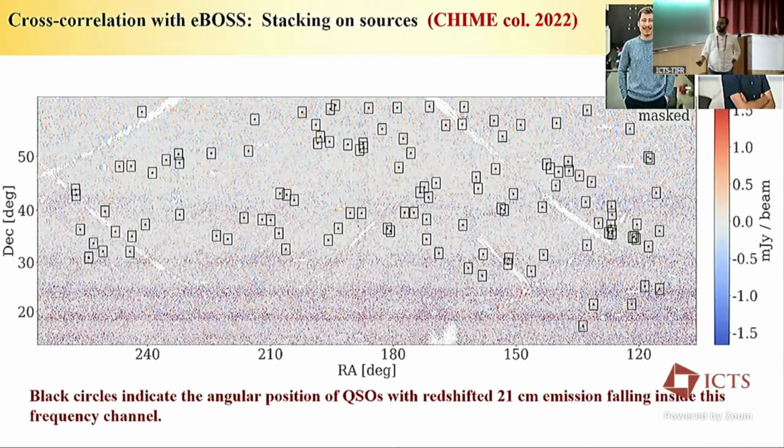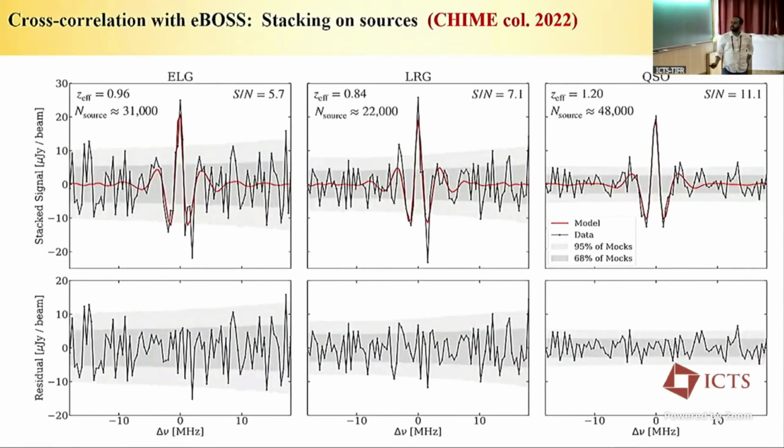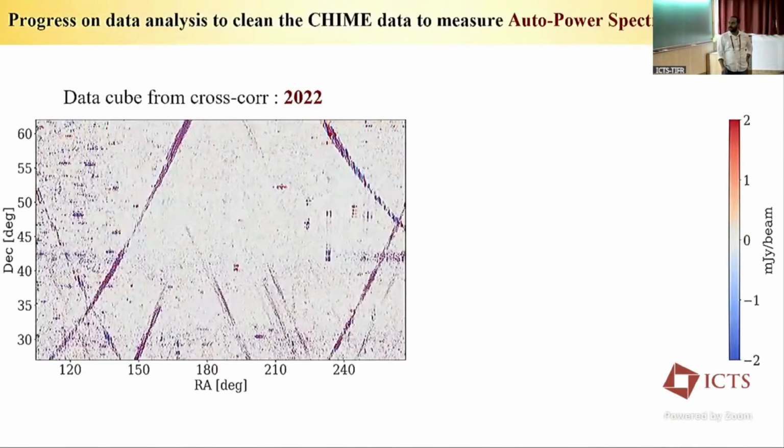What we did is we know from the eBOSS catalog where the galaxies are, and we just take that location in the sky, or location in the map. We take a 1D spectrum along the line of sight, and then we stack it, and we get a booming detection in all these three tracers. ELG is emission line galaxy, LRG is luminous red galaxy, and quasar. For quasar, we get the highest detection, which is like 11.1 sigma, and that is back in 2022. So this is where we were in 2022 and what we have been doing so far.